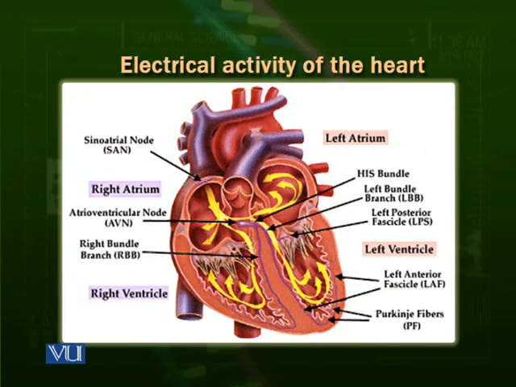When it generates an impulse, this impulse passes towards the auricles, and this impulse is generated by the pressure of blood from the vena cava towards the auricles. This impulse spreads through the auricles, and the auricles contract. Actually, auricles is the other name for atria. So the atria contract. Then slowly, this electrical activity comes down towards another bundle, which is called an AV bundle, that is, atrioventricular bundle.